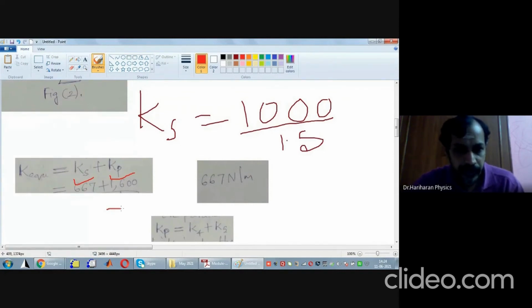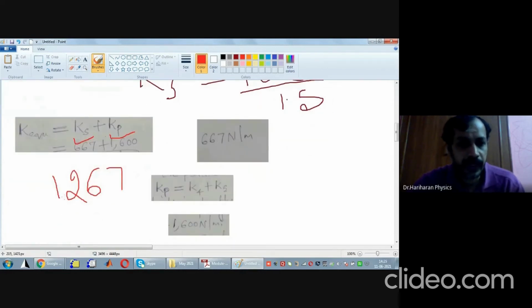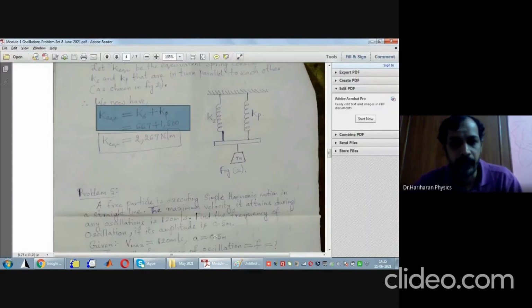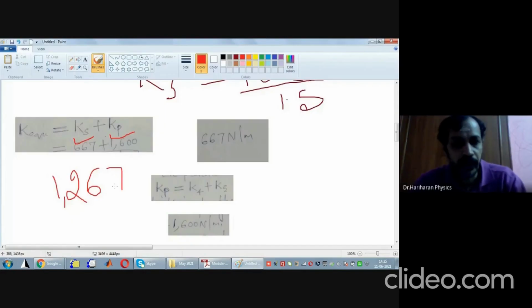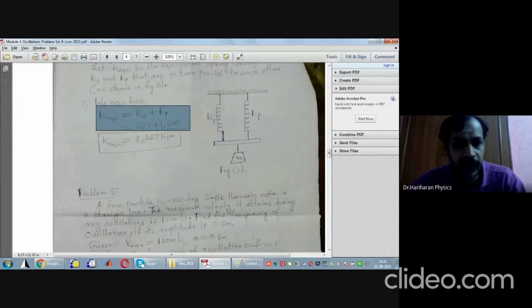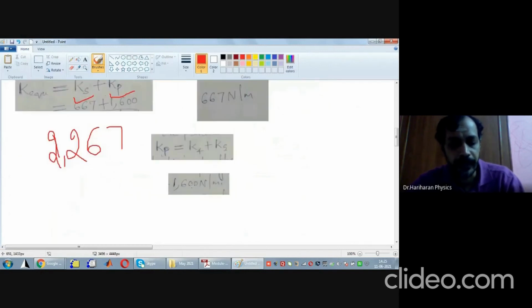So it's going to be 7. 6 plus 0 is 6. 6 plus 6 is 12. Carry 1. So what is the effective spring constant of this entire combination given by? 2267 newtons per meter. Therefore, what is the final answer? Final answer is K equivalent is equal to 2267 newtons per meter.